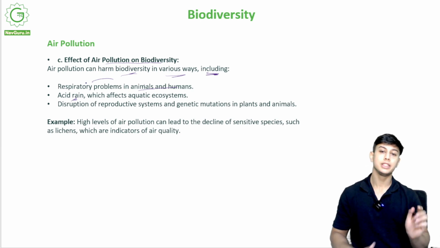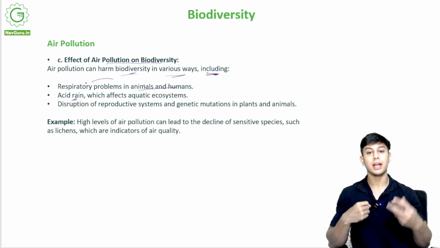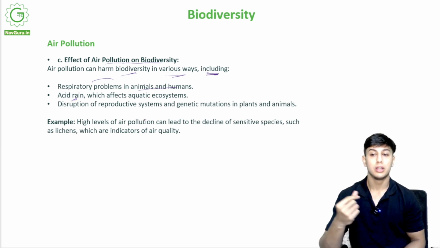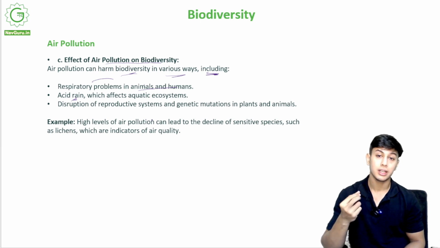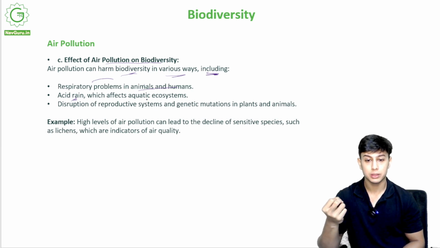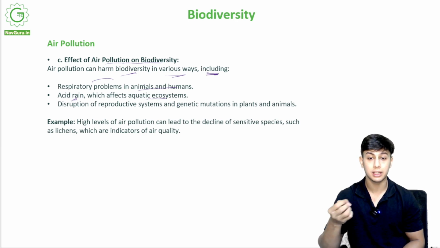Acid rain: these salts go into the air, right? They combine with the rain and come down as acid. It is very acidic, it can corrode our monuments, right? It can cause infections and mass deaths in aquatic ecosystems. It can affect the aquatic ecosystem, it can kill the fish, it can kill the aquatic life, right?